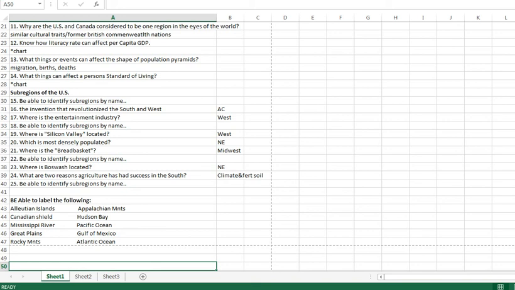Rocky Mountains to the west side of the United States, Appalachian Mountains to the east side, Hudson Bay's up in Canada, Pacific Ocean out on the West Coast, the western side of the United States, the Gulf of Mexico below Texas, and the Atlantic Ocean on the East Coast.